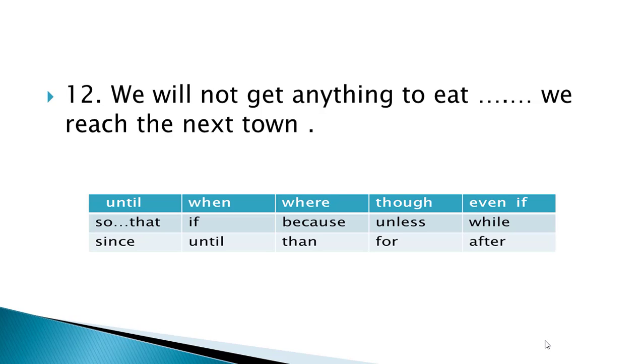Sentence number 12. We will not get anything to eat. We reach the next town. Dear students, what will be the best option from the box below the sentence, please? Look at carefully. There are few remaining conjunctions in the box. Yes, it is until. We will not get anything to eat until we reach the next town.